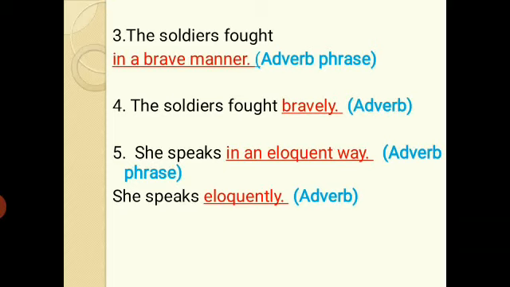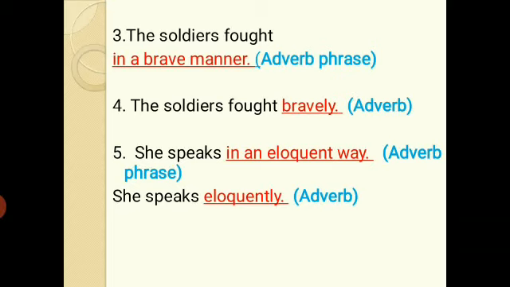Example number 3, the soldiers fought in a brave manner. Next example, the soldier fought bravely. We have two examples taking the same sentence, but I have changed it a little bit so that the point could be made clear to you. How did the soldier fight?